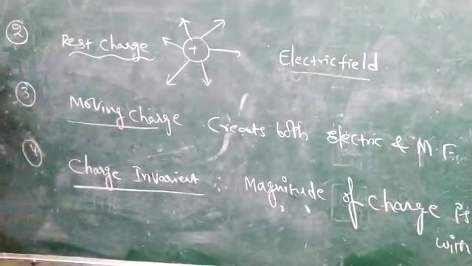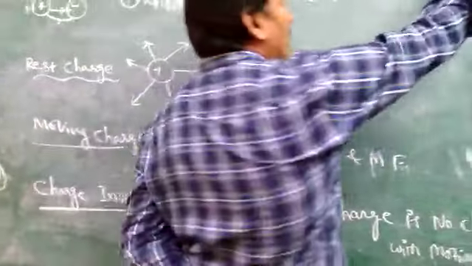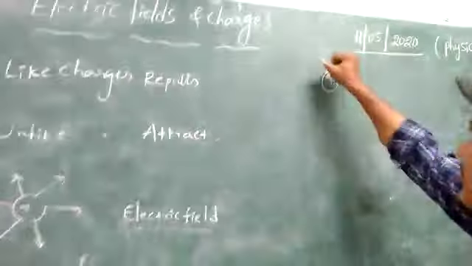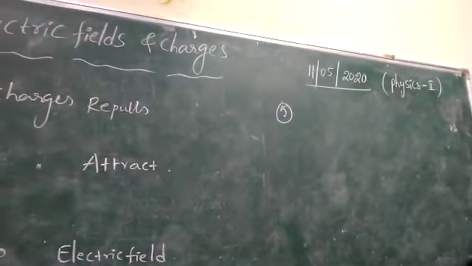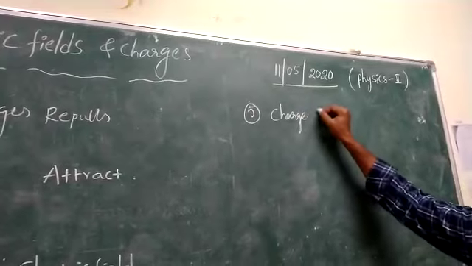This is called charge invariance. Next, one more property of charge is that charge can be affected by a medium.